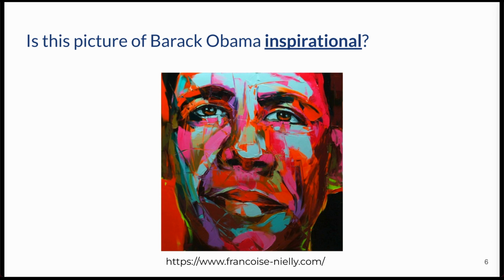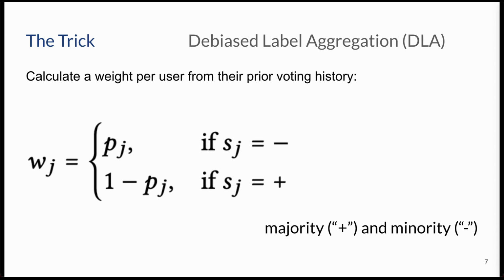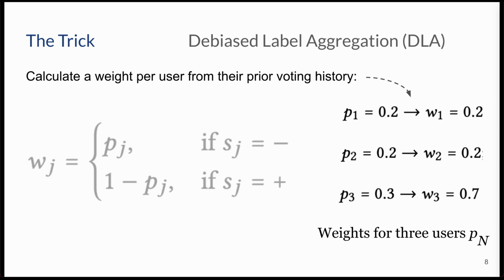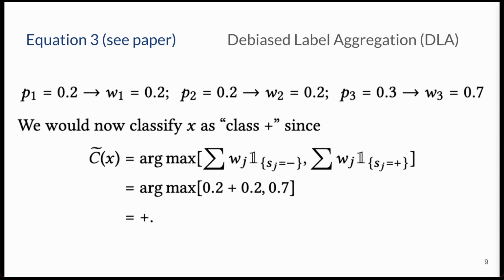But imagine a world where we can account for personal bias, given a labeling task, by relying on a user's voting history. We developed the Debiased Label Aggregation method to begin to study this difficult problem. DLA relies on users' voting history to calculate weights per item vote per user. For example, we have 3 crowd workers with the following voting proportions, which determine the following weights. We can use these weights to possibly change the final label.